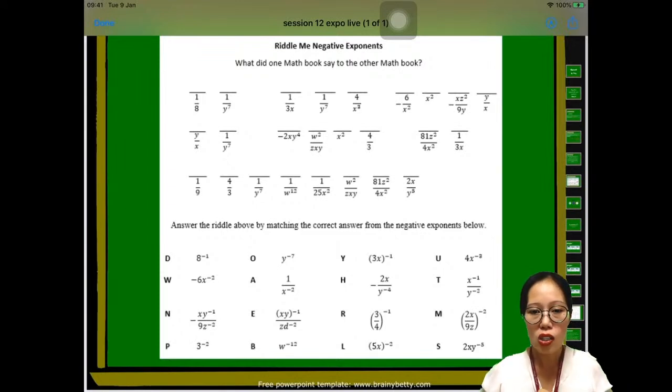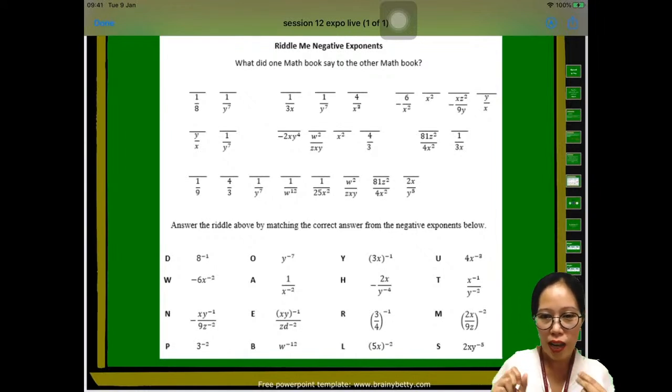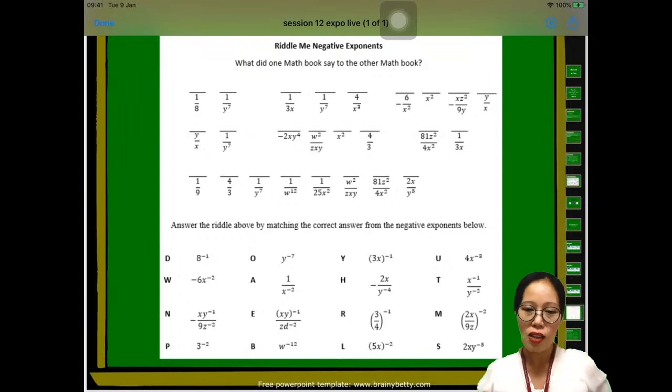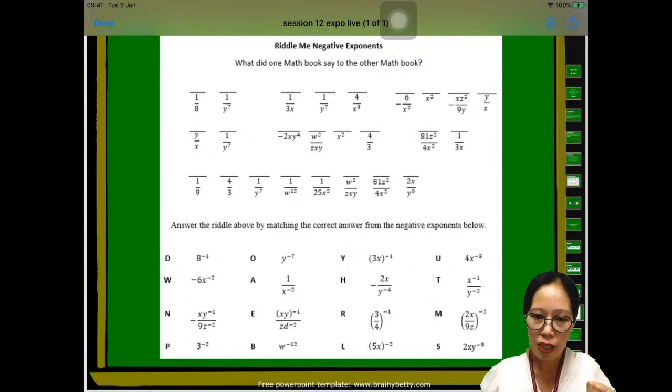Alright, we learned also that if the exponent is 0, the answer is 1. Okay, and we found out also that 0 raised to 0 is what? 0 raised to 0 is either 1 or 0. By law of exponent, 0 raised to 0 is 1, but by logical thinking, 0 raised to 0 is 0. Okay, and we call it indeterminate, right?